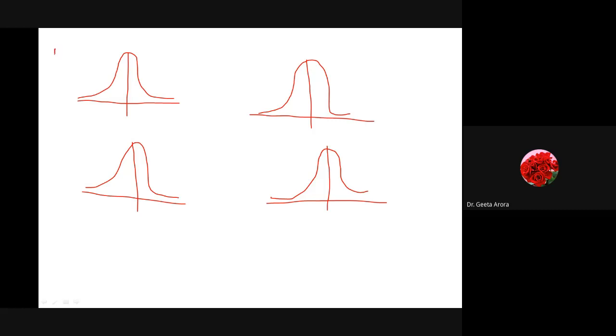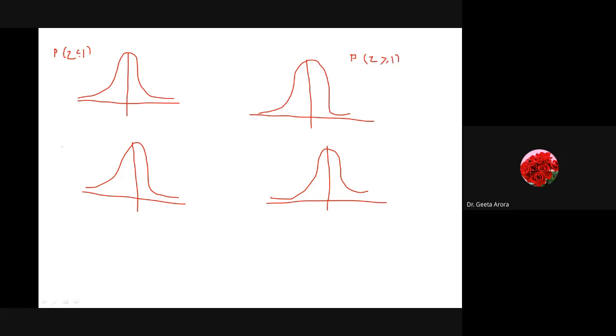Correct? If we are talking about the probability that z is less than or equal to 1, we have to mark the area. Then we look for the probability that z is greater than or equal to 1.